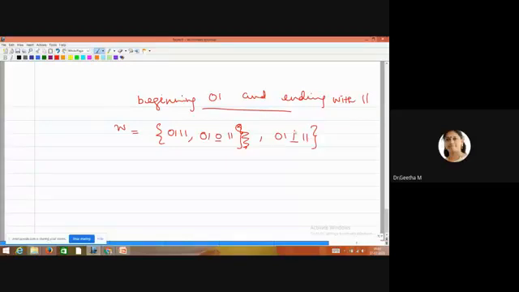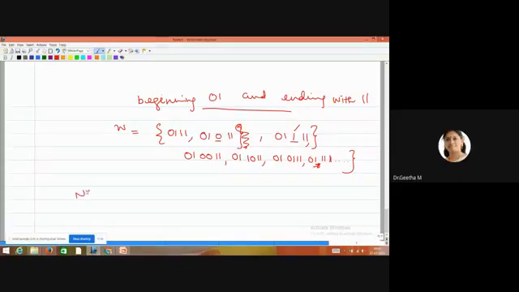So at the middle part, it will be varied: any number of zeros or any number of ones. So 0, 1, 0, 0, 1, 1. Then 0, 1, 1, 0, 1, 1. Then 0, 1, 0, 1, 1, 1. 0, 1, double 1. Then 0, 1 followed by 1, 1. Then double 1 is possible. So these are all the strings that should be accepted by this finite automata.